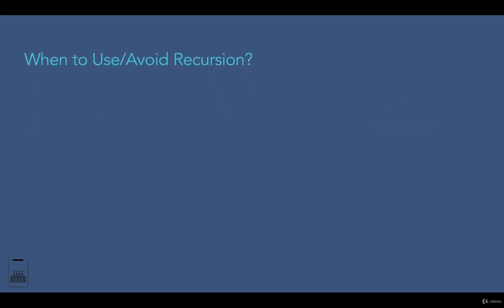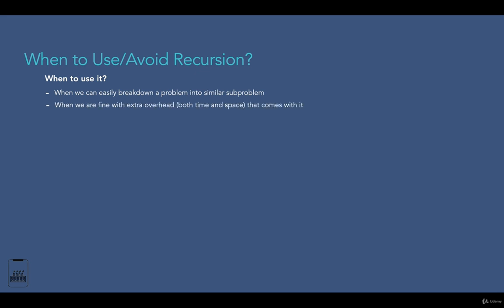So as we discussed in our previous lecture, recursion is always used if you can easily break down a problem into smaller subproblems. In these kinds of cases, we should always use recursion. Now the next point is that whenever we use recursion, it brings with itself extra overhead. As a programmer, we might not be aware of it, but the system manages it internally. So there might be time problems as well as space problems. So if you think that the system will handle it without any problem, then go for recursion.